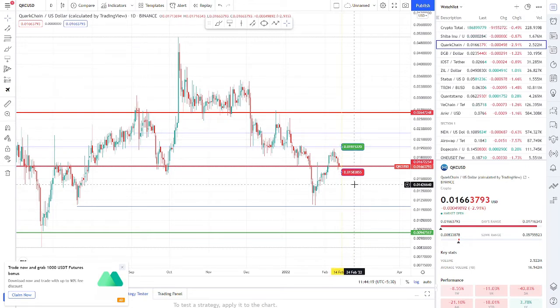And if the coin is not taking support at this zone, which is 0.070, the coin will definitely break down, and hopefully it will take support at 0.15. If this is not going to happen, that's a confirmation that the coin is going a little down and will go down. So this was our checkpoint for checking whether the coin is going up or will try to sustain. So this was all about QuarkChain's price predictions in the future.